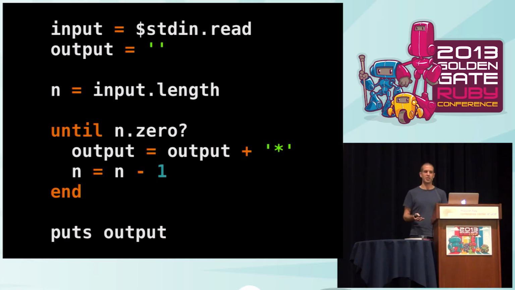This program always finishes because standard input is an I/O object, and when you send the read message to an I/O object, you get a string object back, and when you send the length message to a string object, you get a non-negative integer back. Then if you keep sending the minus message to a non-negative integer with 1 as the argument, you'll get another non-negative integer back. Do that enough times and you're guaranteed to eventually get a non-negative integer which, when you send the 0 message to it, gives you true back. So that loop's going to finish and you're going to print out the output.